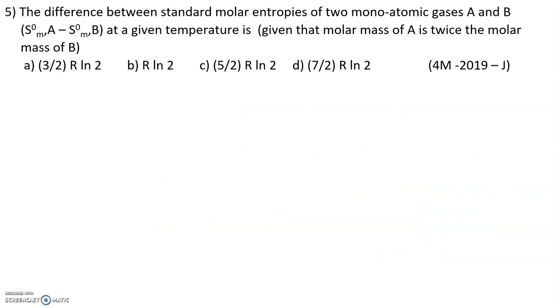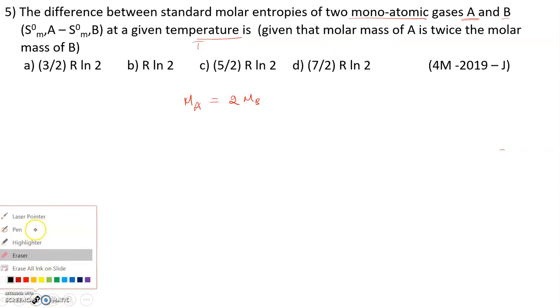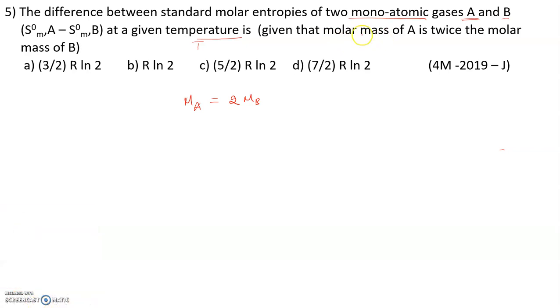The difference between the standard molar entropies of two monoatomic gases A and B, standard molar entropy of A minus standard molar entropy of B at a given temperature, given temperature means the temperature is constant. It is also given that the molar mass of A is twice the molar mass of B. So apart from mass, all other terms are constant here.